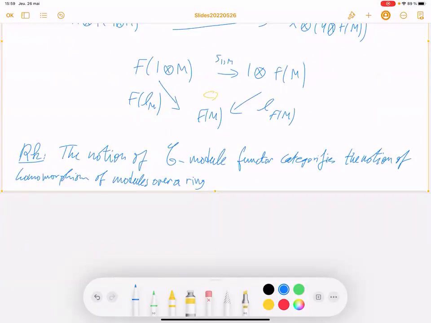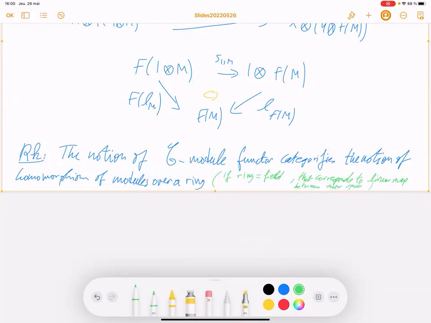For example, if the ring equals a field, that corresponds to linear maps between vector spaces.